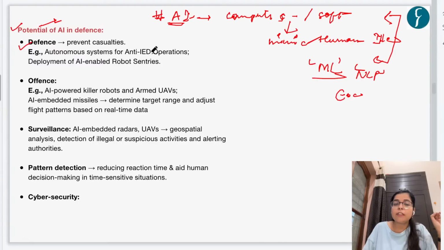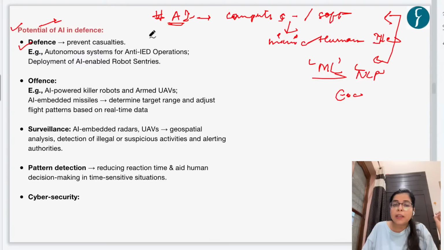When the army has to undertake IED operations, they could use autonomous systems or AI-enabled robots. This could prevent casualties. Another example could be deployment of AI-enabled robot sentries, that is, the use of robot forces. They can be particularly used in warlike situations, or for guarding borders, among others.